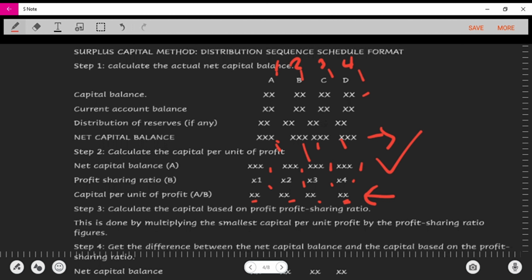So basically step 3, like they said here, calculate the capital based on the profit sharing ratio. This is done by multiplying the smallest capital per unit by the profit sharing ratio. So the smallest capital per unit, let's say assuming this is D in this case, we're going to use this to multiply each of their profit sharing ratio to get their assumed proportion of capital. I don't know if that makes sense, but when we do it, we will have a clearer understanding of it.